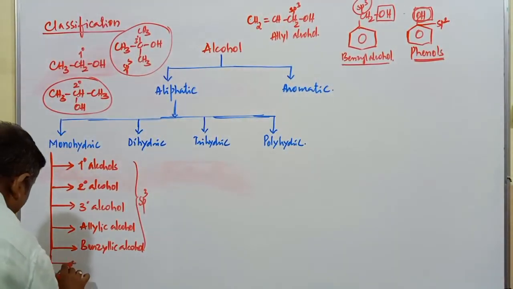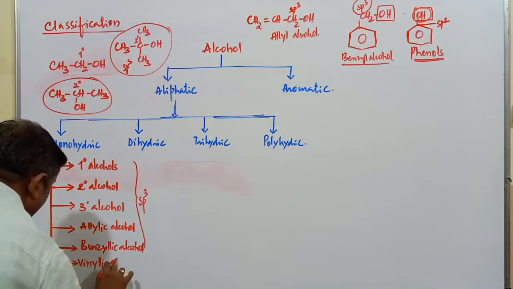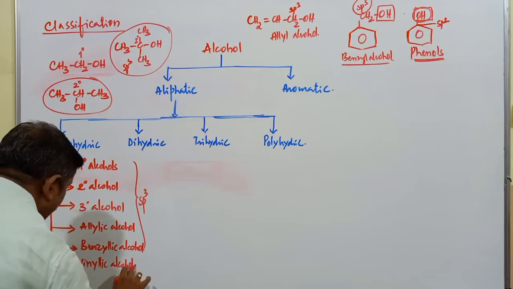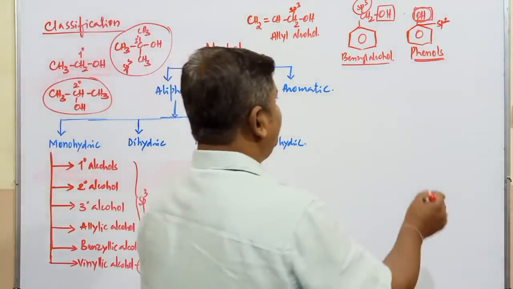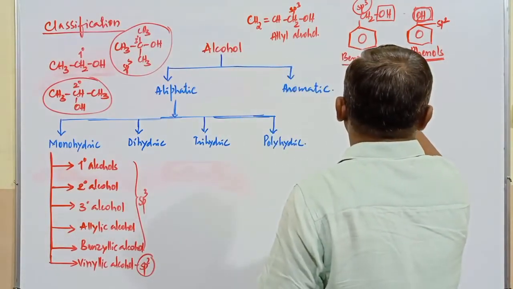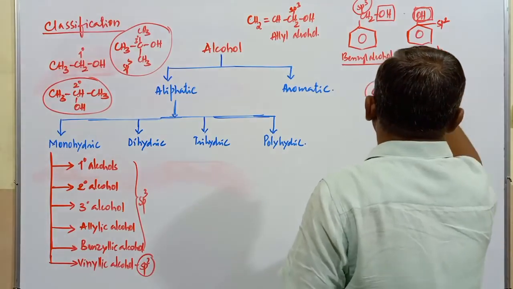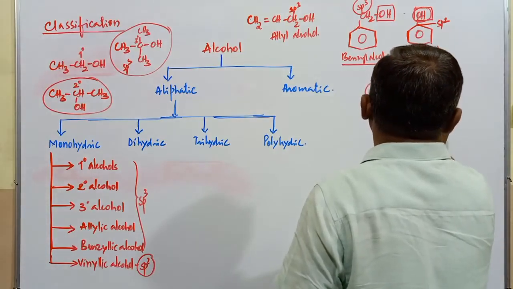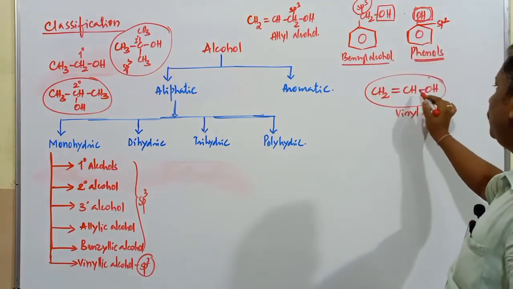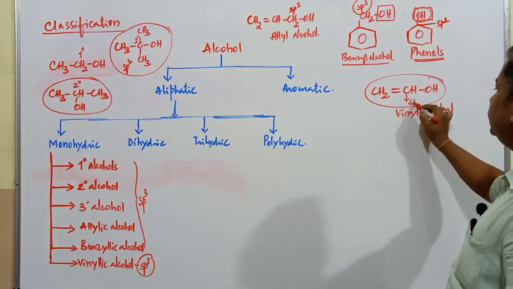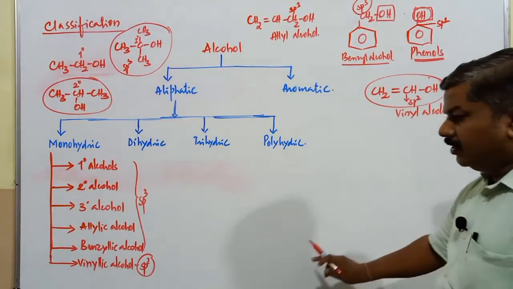Next, one more type of alcohol we come across commonly, that is vinylic alcohol. What is the meaning of vinylic alcohol? Remember here, the OH group is present on an sp2 hybridized carbon atom. This is CH2 double bond CH, and this one is OH. Now this compound is generally called vinyl alcohol. What is the state of hybridization of the carbon atom connected to this OH group? It is sp2 hybridization because of the double bond, the pi bond. So this is vinylic alcohol.